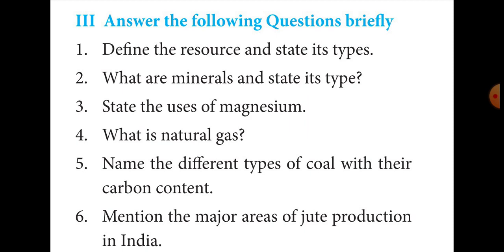There are four types of coal given: anthracite 80 to 90%, bituminous 60 to 80%, lignite 40 to 60%, peat less than 40%. You mark it, that is the answer.